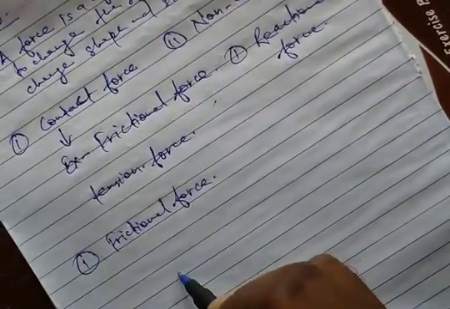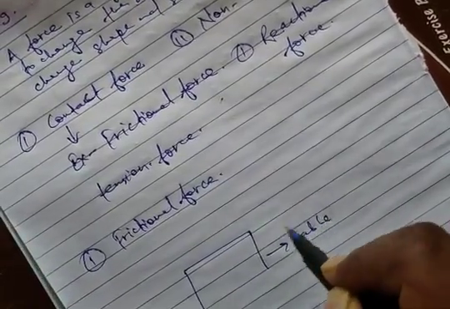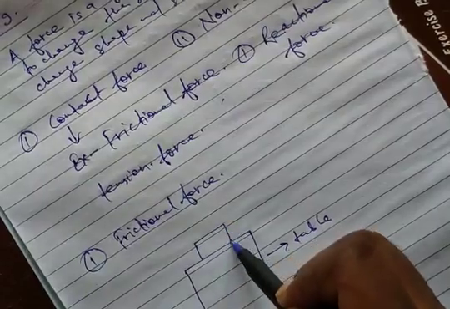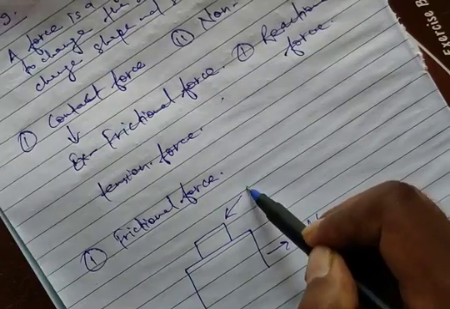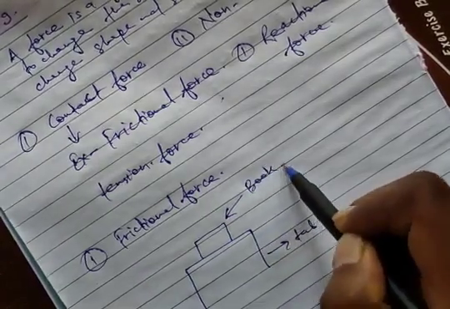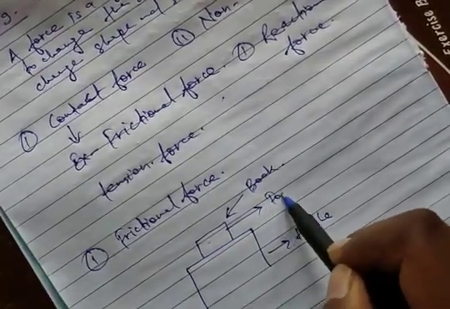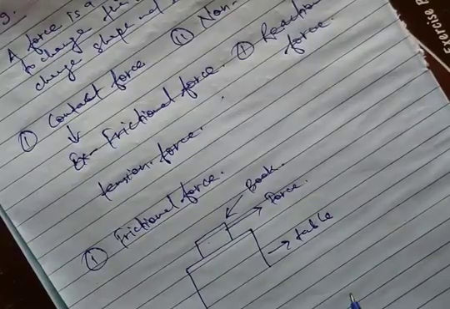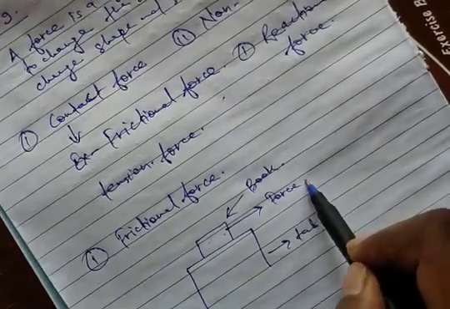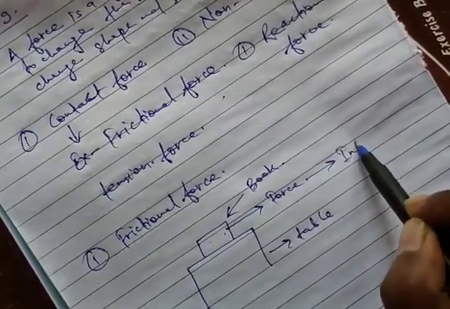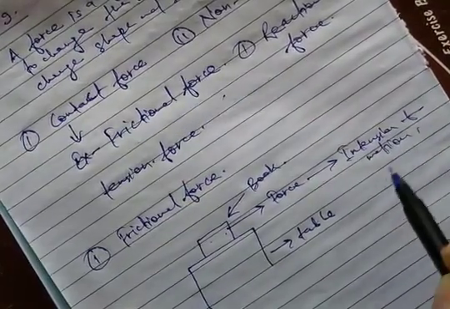That is, this is a table and this is a book which is present on the table. When we apply force on this book in this direction, then the intention of the body is to move in the direction of force. This is the intention of motion of the body.